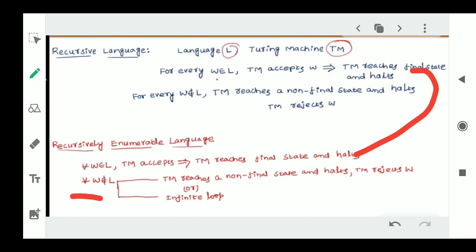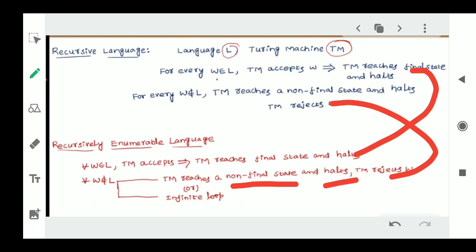And now suppose the string does not belong to the language, that means the Turing machine does not accept it. The Turing machine will simply reject. This is also a common point which we have discussed earlier. Both points are common in both recursive and recursively enumerable languages. The only difference is that if it is not accepting a particular string, it is not going to the final state, and it halts in both cases. But in the recursive language it is not entering into an infinite loop, whereas here it is entering into the infinite loop. This is the major difference between recursive language and recursively enumerable language.